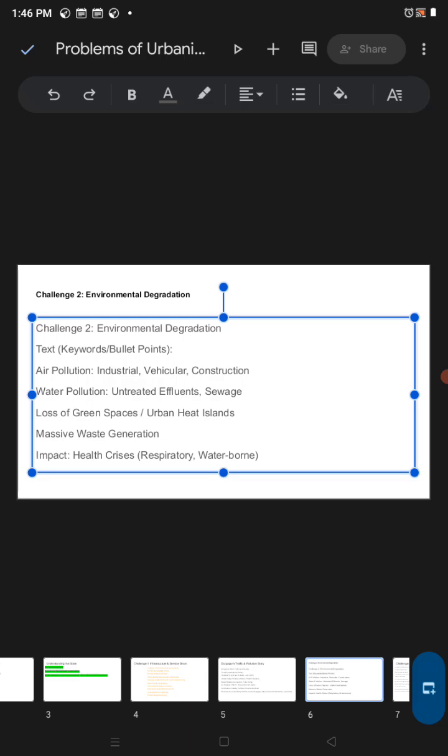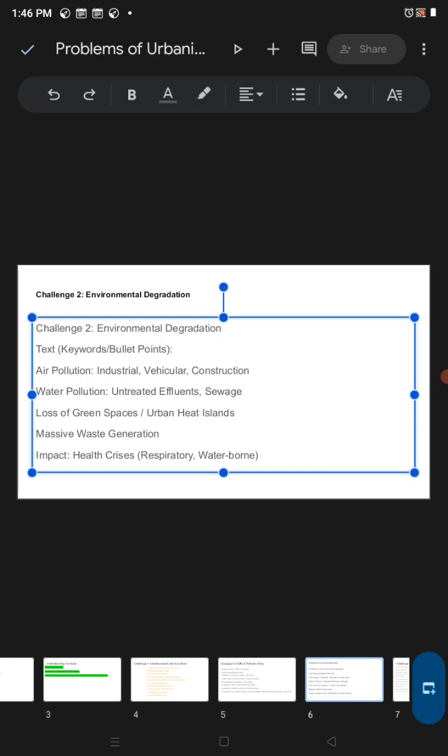As you see, the pollutants coming from the industries, vehicles and constructions are causing air pollution. And what is polluting the water? That is untreated effluent and sewage coming from the industries, households, and food factories, restaurants.